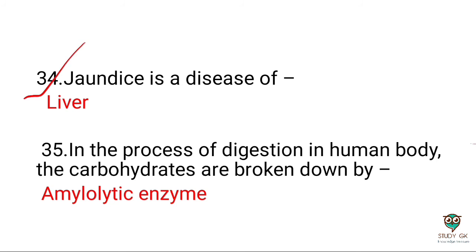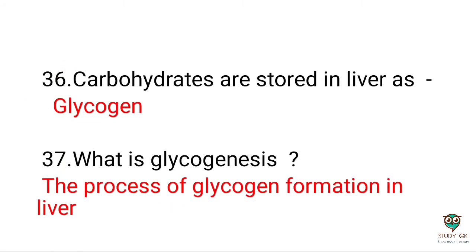Next question: the food that enters the intestine from the stomach is called chyme. This is a very important question. Next question: fat and lipids are absorbed in lymph capillaries. Next question: jaundice is a disease of the liver. Next question: in the process of digestion in the human body, carbohydrates are broken down by amylolytic enzymes.